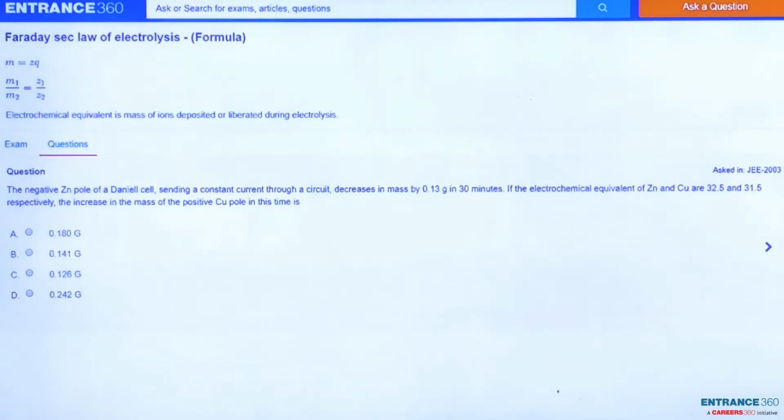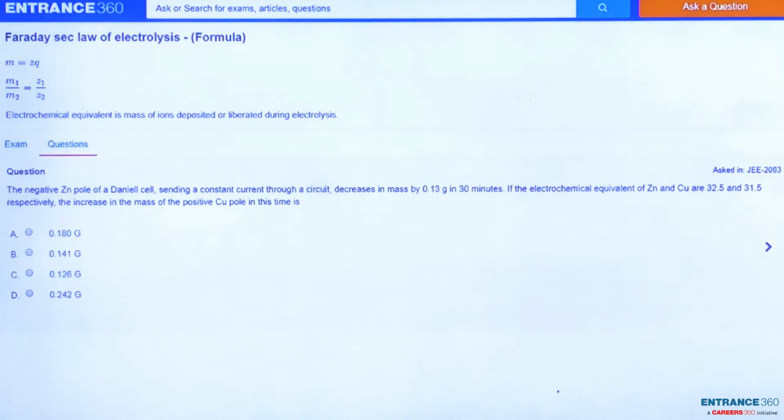Hello everyone. Let's discuss a question from JEE Main 2003 from the chapter Current Electricity. The question says the negative Zn pole of a Daniell cell, sending a constant current through a circuit, decreases in mass by 0.13 gram in 30 minutes. Electrochemical equivalence of zinc and copper is given, and we have to find the increase in mass of the positive copper